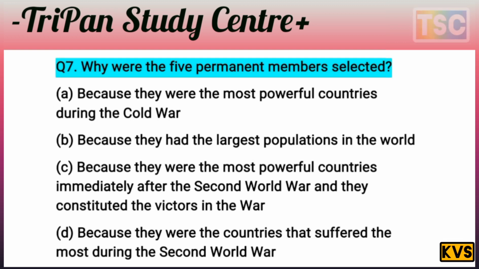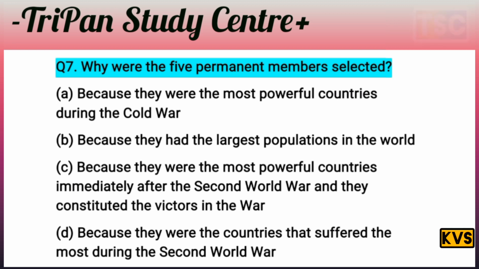The next question on your screen, this question is the most important here. Why were the 5 permanent members selected? A, because they were the most powerful countries during the Cold War. B, because they had the largest population in the world. C, because they were the most powerful countries immediately after the Second World War and they constituted the victory in the war. And D, because they are the countries that suffered the most during the Second World War.